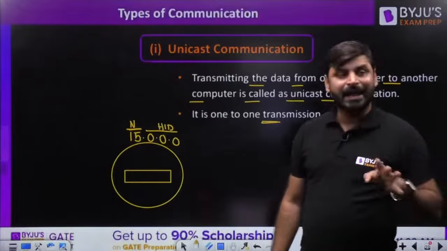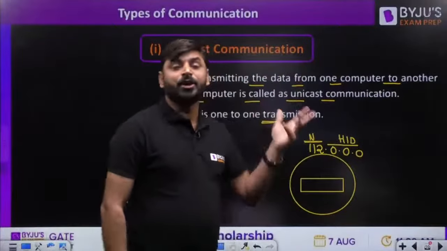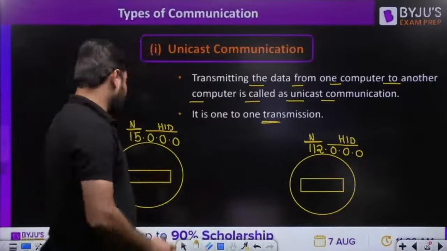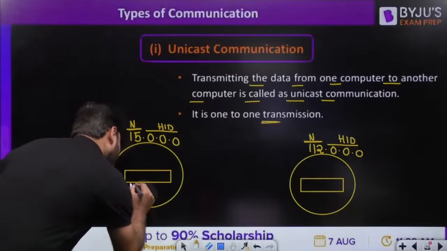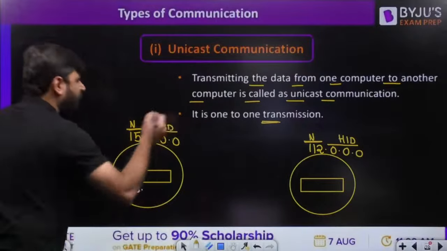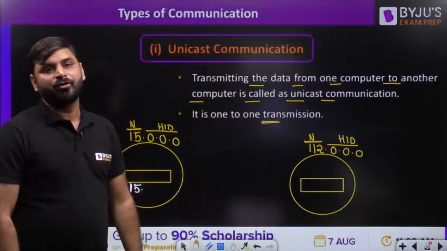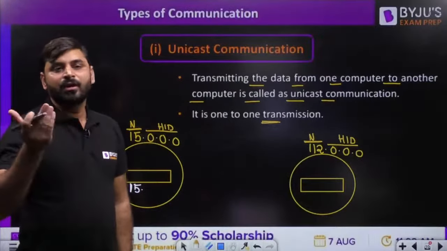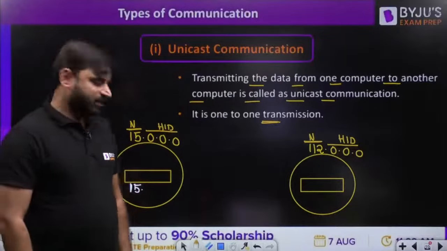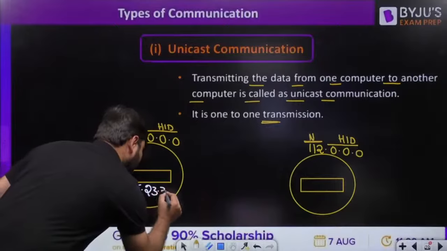Other than these two numbers, any number can be assigned to a computer. The first octet, 15, is the network ID, and the last 3 octets represent the host ID. Suppose I write a random number like 15.23.32.5.